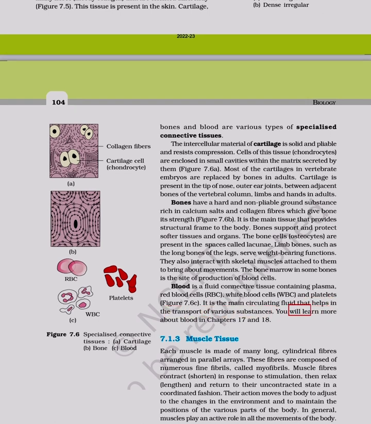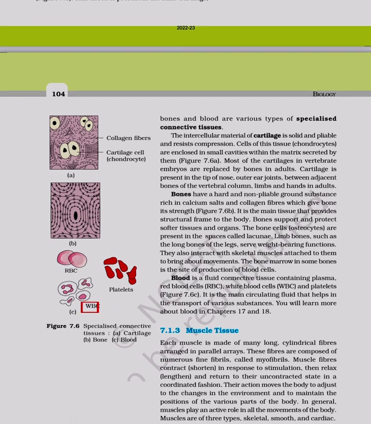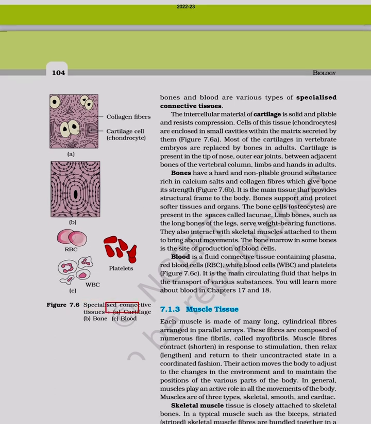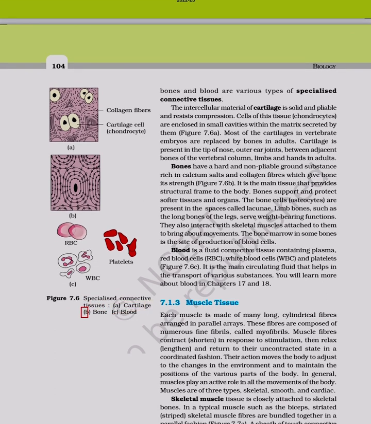Platelets. WBC. You will learn more about blood in chapters 17 and 18. Figure 7.6 Specialized connective tissues. A. Cartilage. B. Bone. C. Blood.